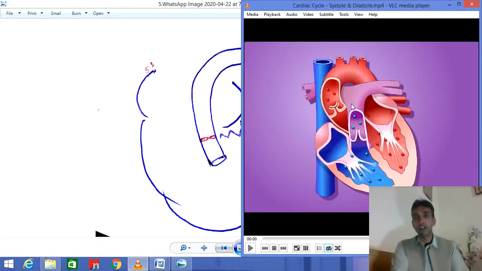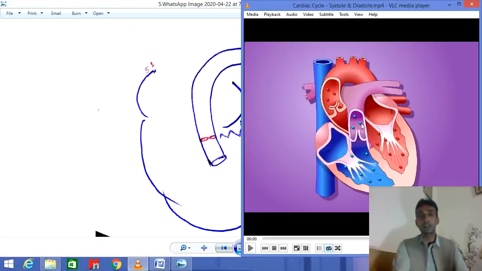You should also note that the S1 sound is very forceful. The S1 sound created by the mitral valve is louder than the S1 sound of the tricuspid valve.